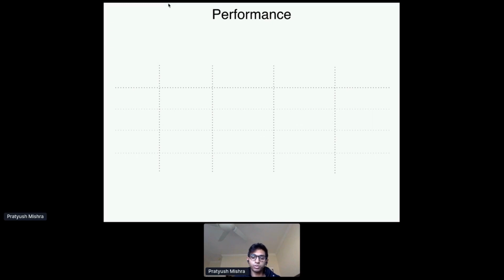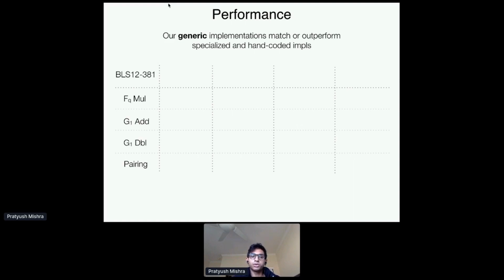What about performance? Our goal was to match hand-optimized implementations without doing the hand optimization every time. And so what we actually are able to realize is that our generic implementations from the previous slide match or outperform specialized and hand-coded implementations for each of the curves. All right, so I'll be comparing on the BLS 12381 curve